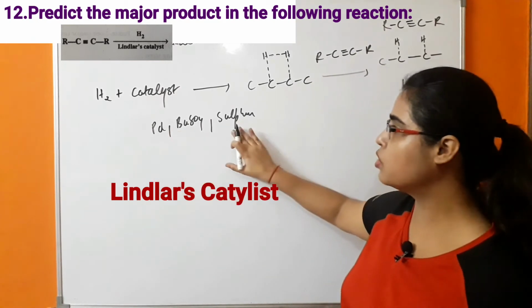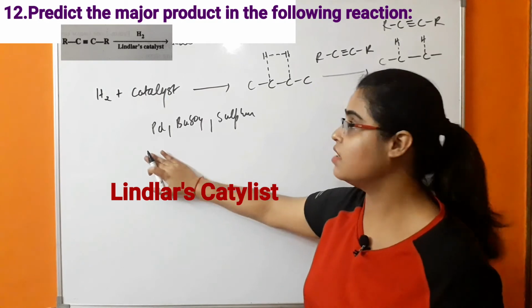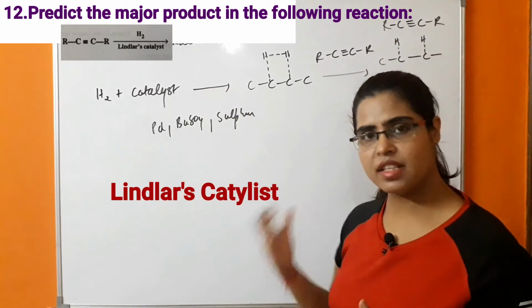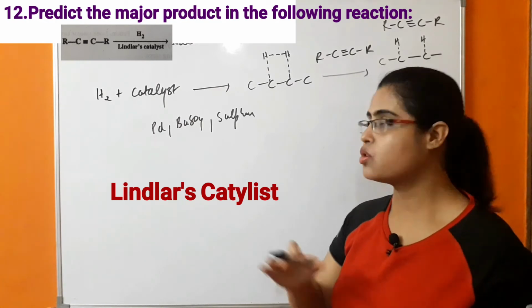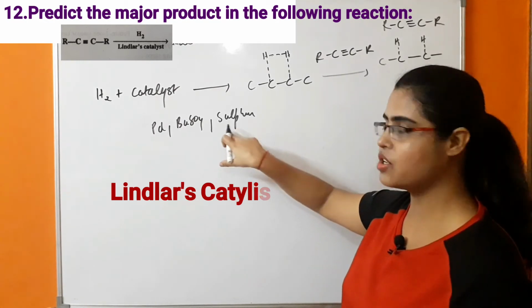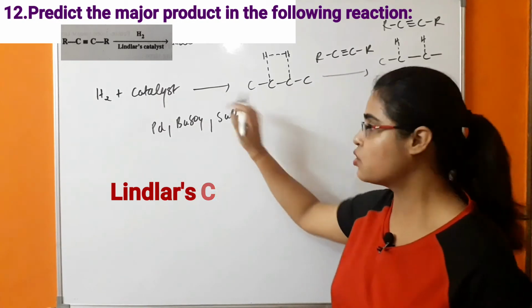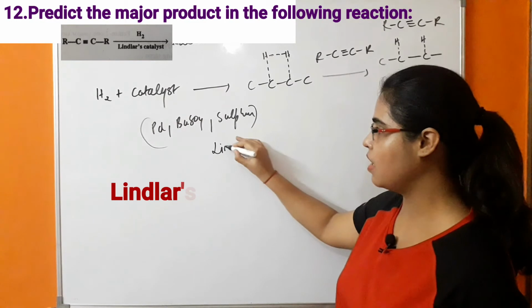If we do not poison this palladium, then this alkyne will change to alkane. But in this case we have to form alkene, so we have to do partial poisoning of this palladium by sulfur or quinoline. So this is Lindlar's catalyst.